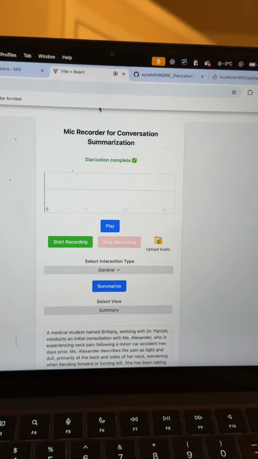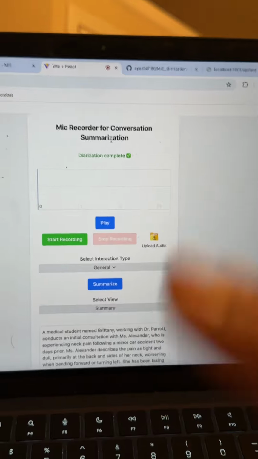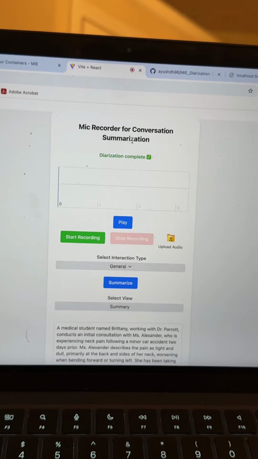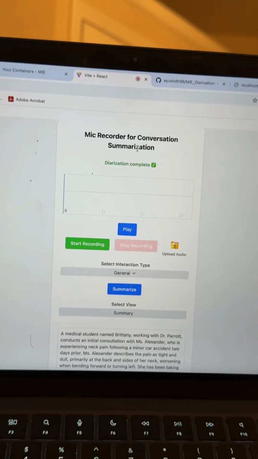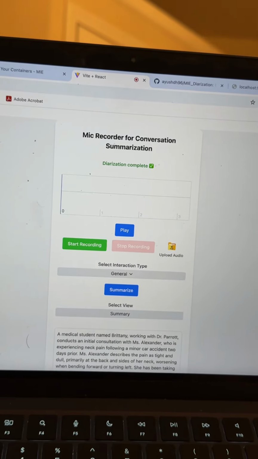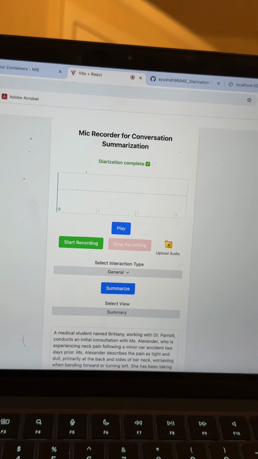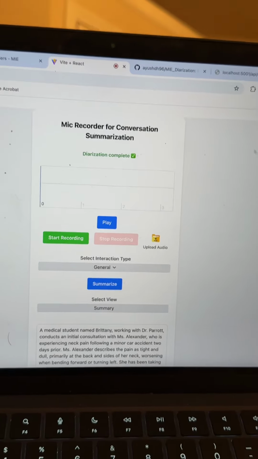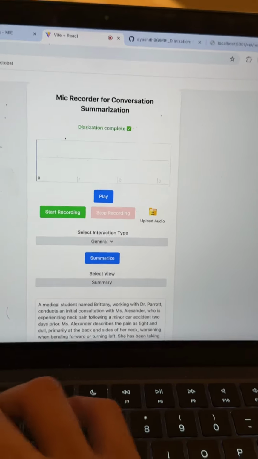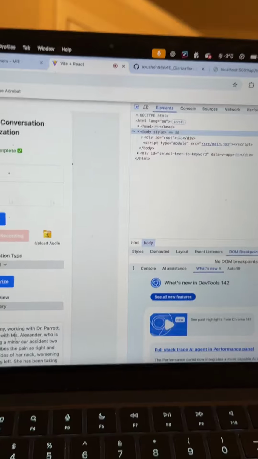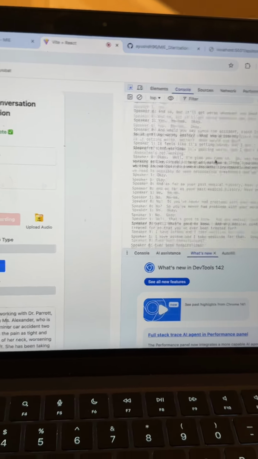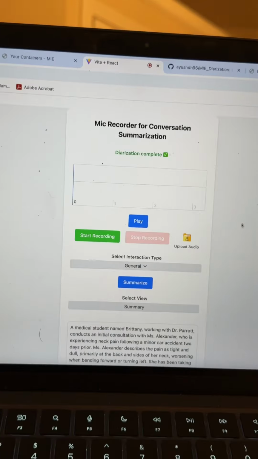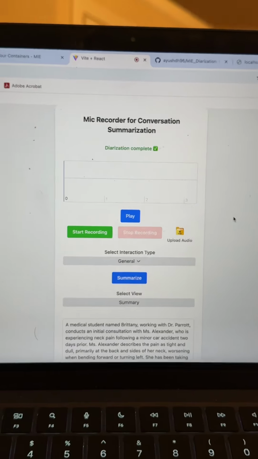As of now, this is the way you can get the diarization. I have the data, which I can see in JSON format in the backend, but I cannot produce it in the front end right now. So for the time being, for my next step, I will display it on the console over here, so we would be able to see our data in the console. This is the workaround that I have found.